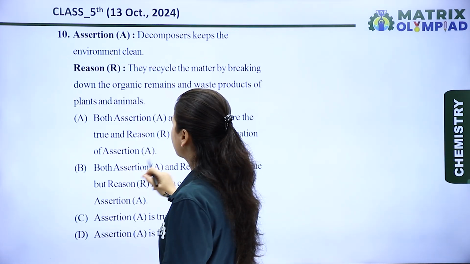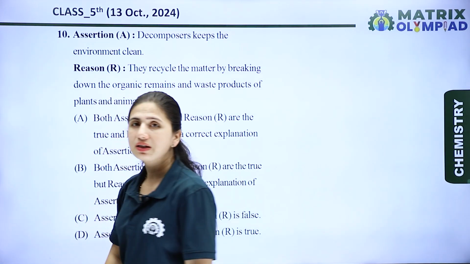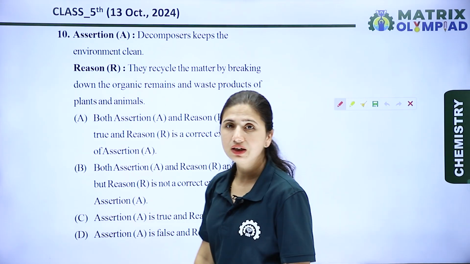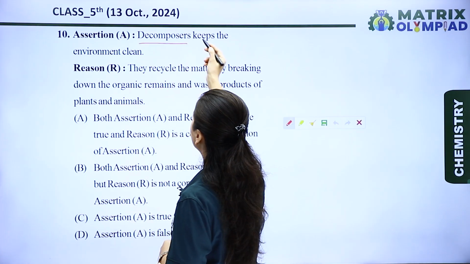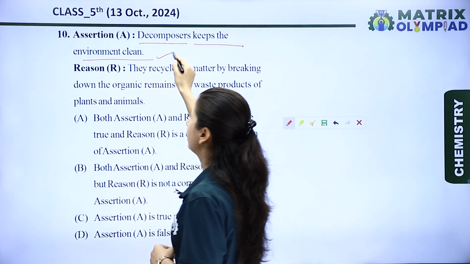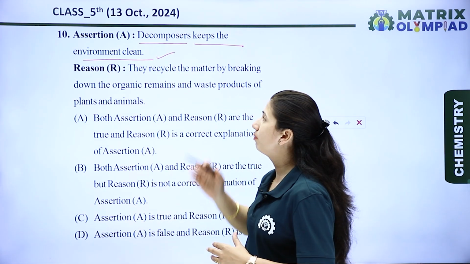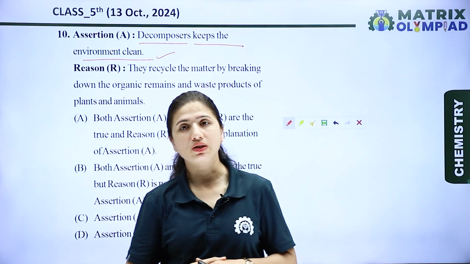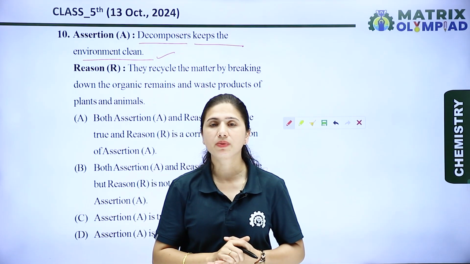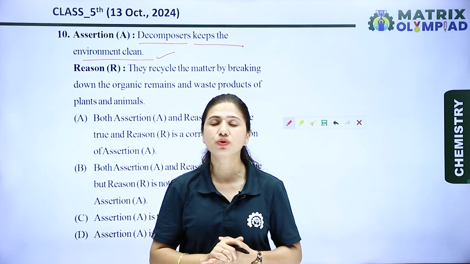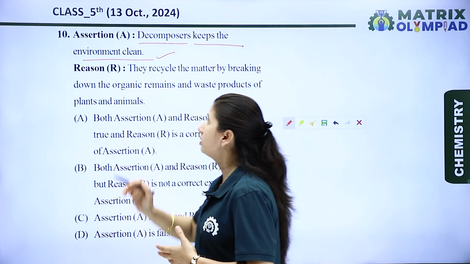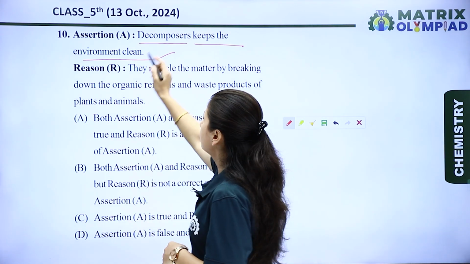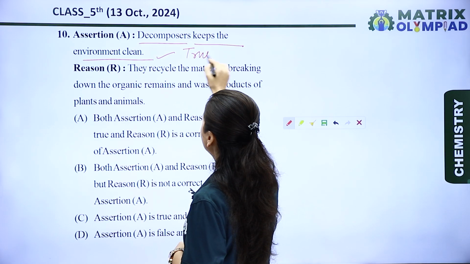Now let's see the next question. The next question is an assertion-reason type question, and the first statement is the assertion statement. Let's see the statement. The first statement is, decomposers keep the environment clean. Yes, decomposers keep the environment clean. If we're talking about how, the decomposers recycle the substances. Okay, they decompose the different biodegradable substances and recycle them into nutrient substances. Apart from it, decomposers are also eco-friendly. Okay, so the assertion statement is a true statement.